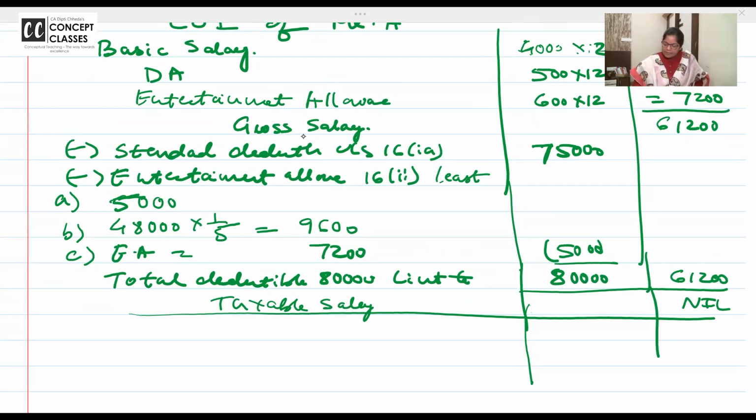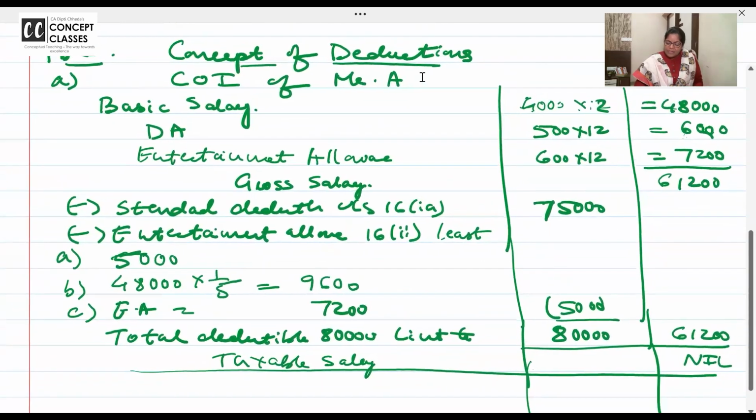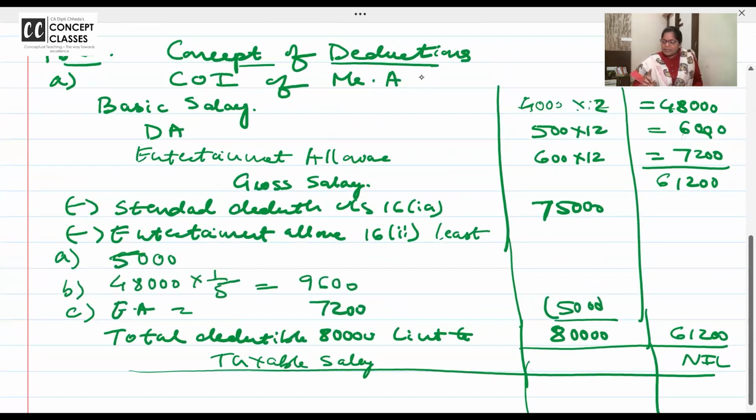Once again, dear students, deductions are limited to gross salary. Eligible deductions are 80,000, but 61,200 is the gross salary, so they will be limited to 61,200. Are you all with me and clear also? Yes, ma'am.